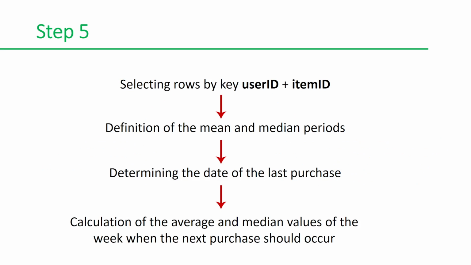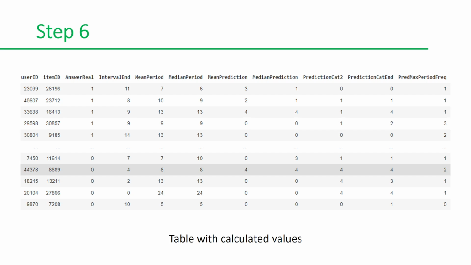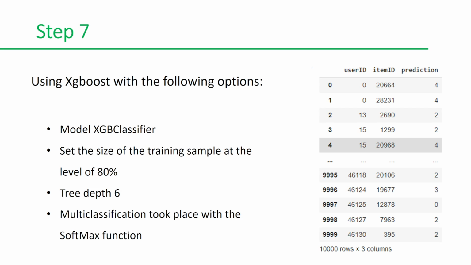First, we select our rows by user ID plus item ID. Then we determine the average value of the period of purchases of goods by a certain user. Then the median value was determined. After that, we added the values found to the date of the last purchase, getting the week in which purchases should occur. In the next step, we brought all the data into one table.